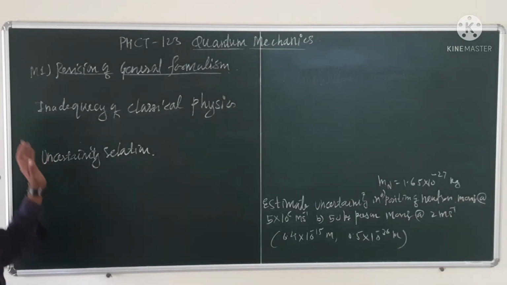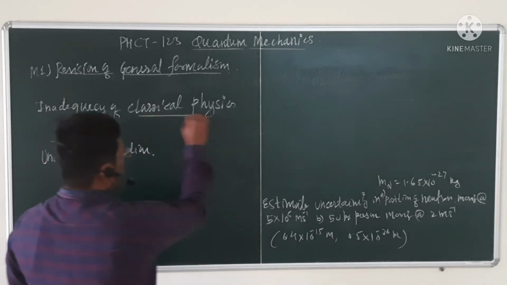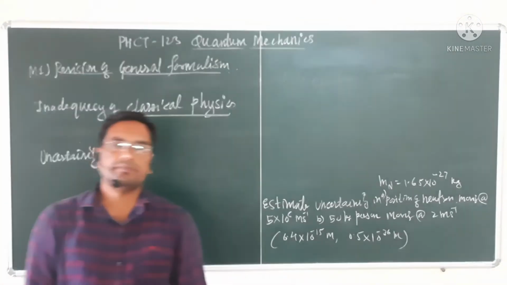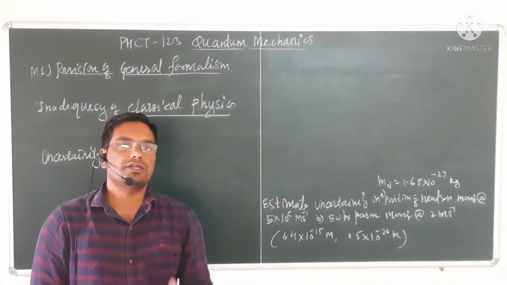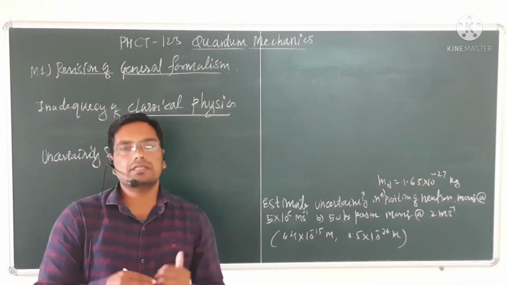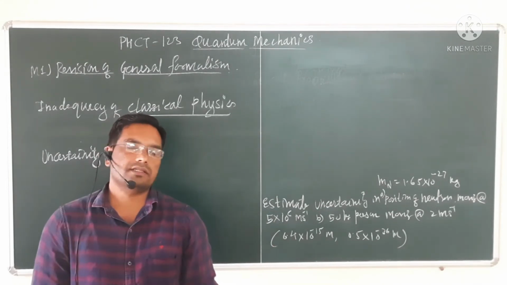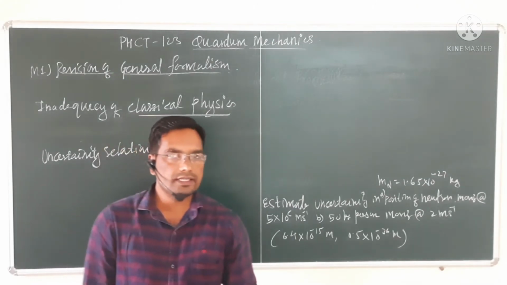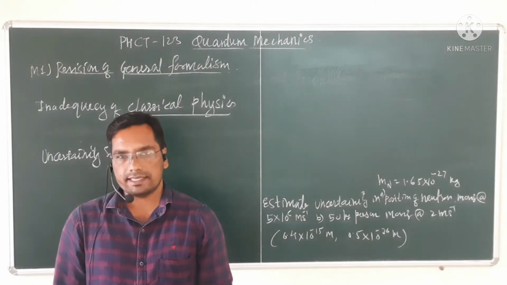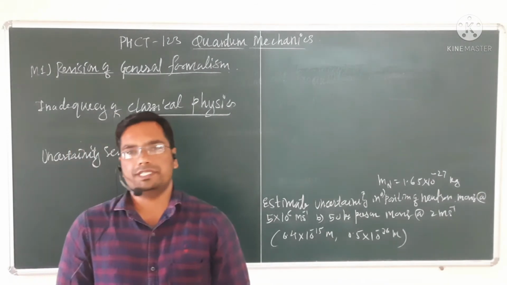The first point is inadequacy of classical physics. Quantum mechanics and classical mechanics are related with the study of motion, as you already know. Now what is the main distinctive feature of quantum mechanics and classical mechanics? The words are macroscopic and microscopic. We often say that quantum mechanics is the science of microscopic objects.